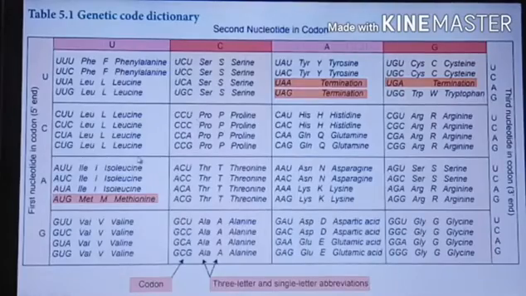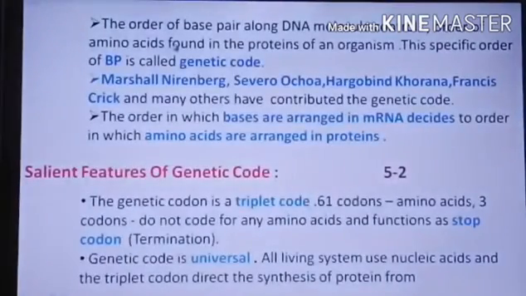Okay, the order of base pairs. I already told you about the bases: adenine, uracil, guanine and cytosine.